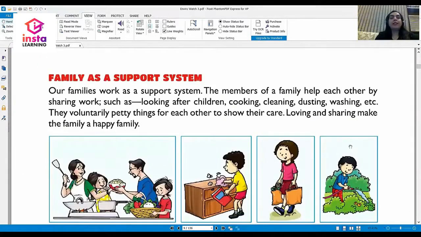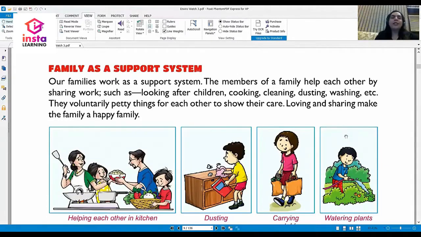Family is a support system. Our family works as our support system. Whenever we need any help, our family will be the first to come and be with us. In the same way, if our family needs us, we should always be helpful and willing to help them out.